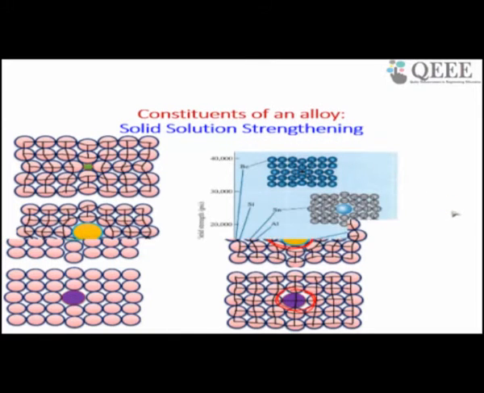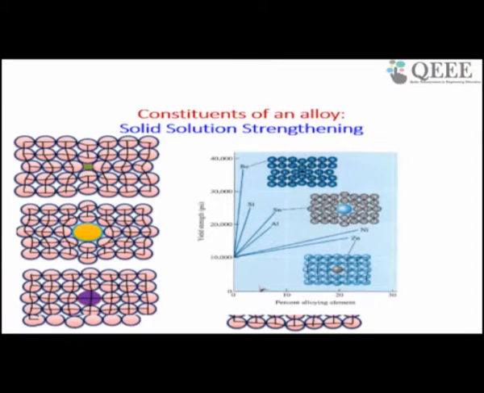This slide shows strength again. In this figure you can see the zinc atom. The atomic size of zinc is almost similar to that of your solvent atom. Here zinc is your solute and this is your solvent atom. If you see, these two atomic sizes are almost the same or a little bit different.